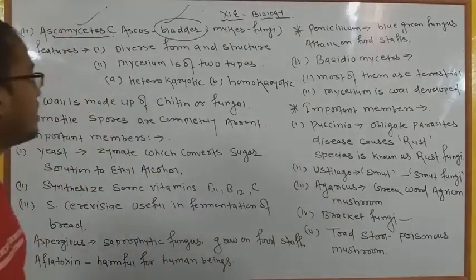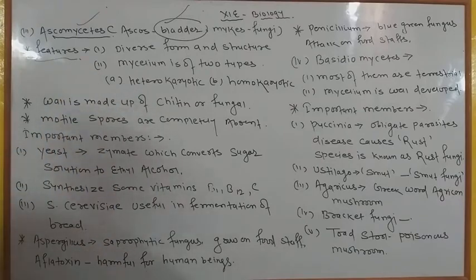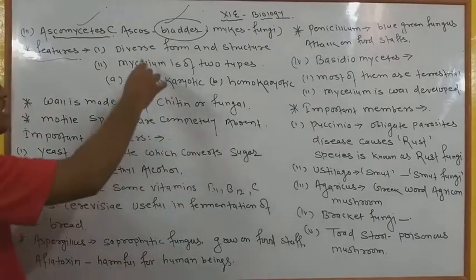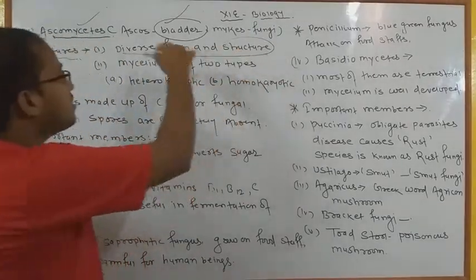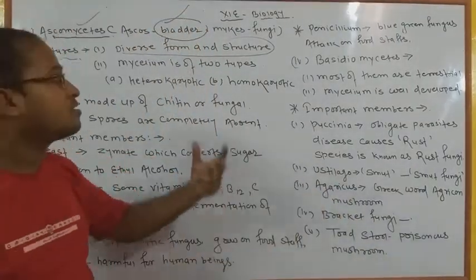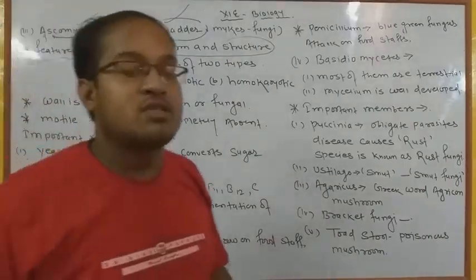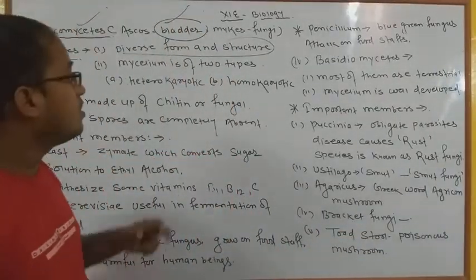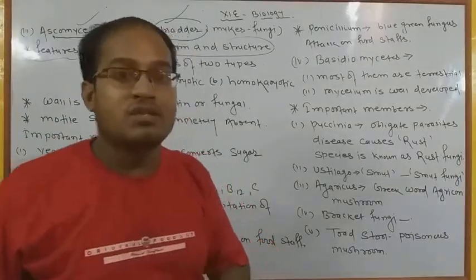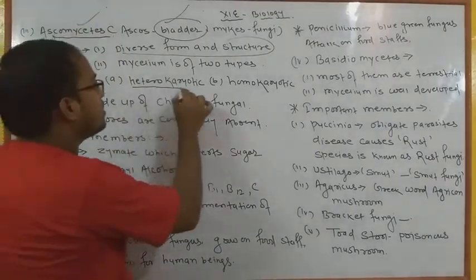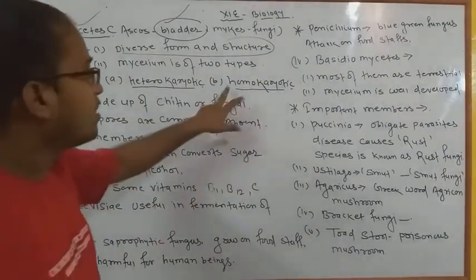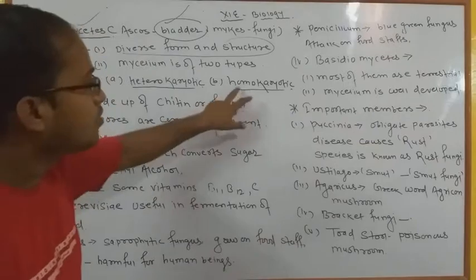This is the third group of fungi, and in this we are going to discuss the features of fungi. The first one is that they have diverse forms and structures. Generally, Ascomycetes are very diverse in form. It means they are divided into many parts and have diverse sections of structures. In this, the mycelium is of two types, meaning the hyphae structures are generally divided into two types. The first is heterokaryotic and the second is homokaryotic. Hetero means two different types of nuclei and homo means two same types.